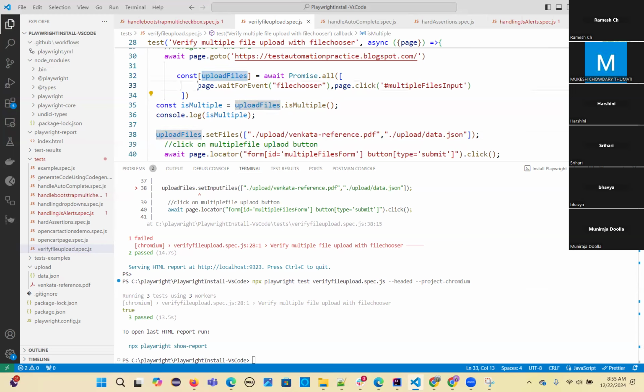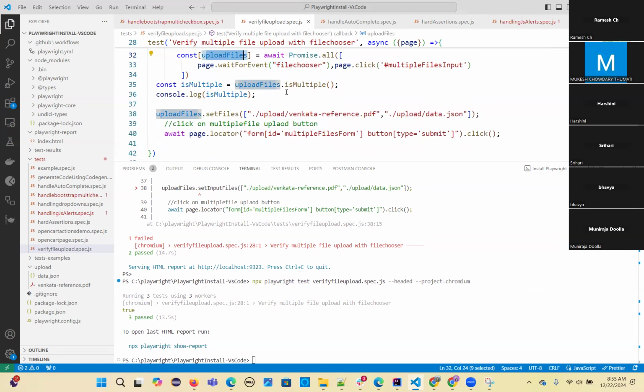So this is the one promise. First it will wait for this event and then another event. Multiple events it is resolving. The promise means the events which occur, it will resolve them. So it resolved all of them. First file chooser and click on that, and file chooser it will wait and then stores here. Then you are using the next step. On this file upload, is this multiple? Yes, this is a multiple file upload. And then you are setting the files, which files you want to upload. So you are setting all the files. And then you are clicking on the button.